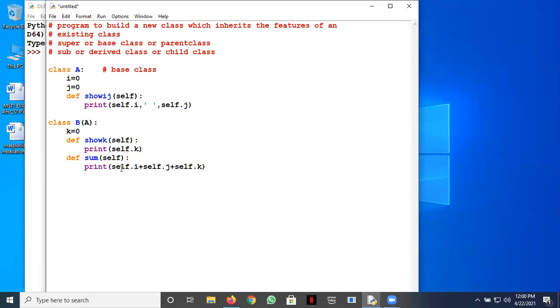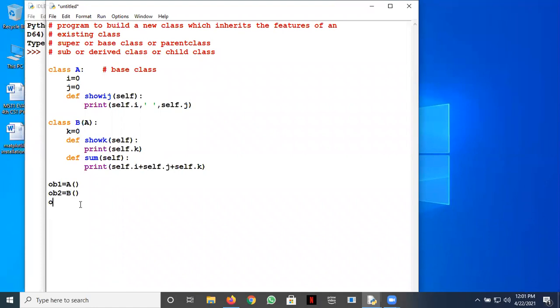So you can see that these variables i and j, which have been declared here in the base class, can be used in any method of the derived class. They can inherit it from there. And k obviously belongs to this derived class only. So let me now create both the objects. Say ob1 is an object of the class A and ob2 is an object of the class B.